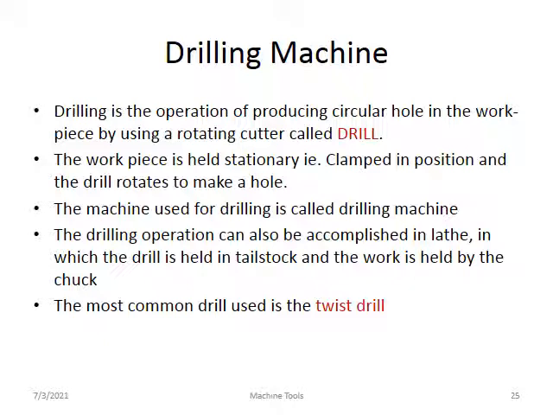That is the question. Single point cutting tool means the cutting edge of the tool contacts the workpiece at only one point to cut the material. Clear? Single point means the cutting edge of the tool contacts the workpiece at only one point to extract the material from the workpiece. It is called a single point cutting tool. Example, you can take a lathe machine HSS tool, high speed steel tool. It is a single point cutting tool.